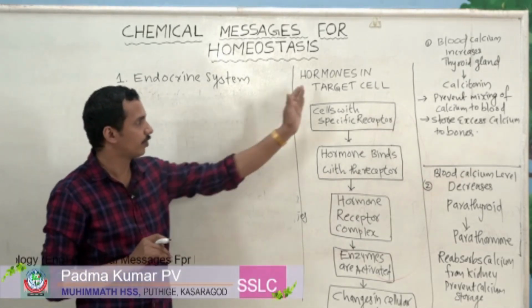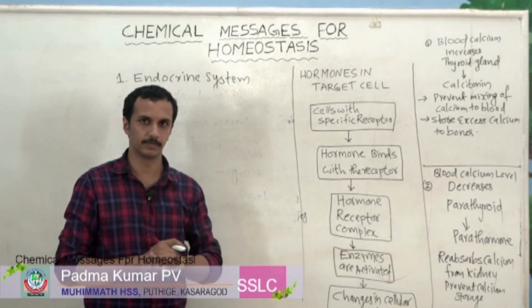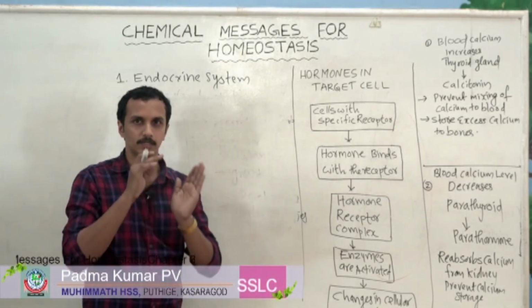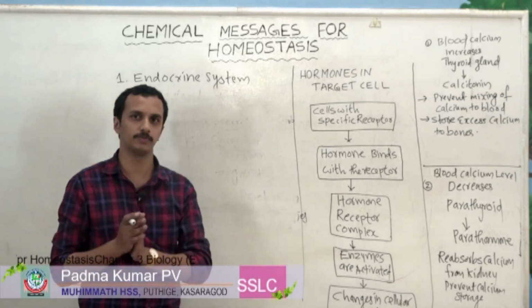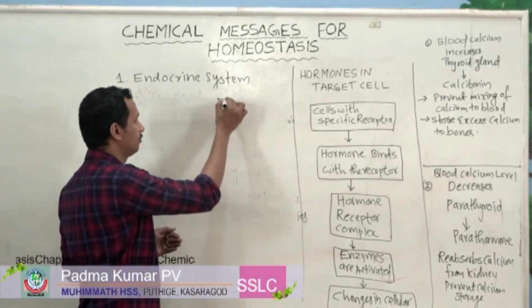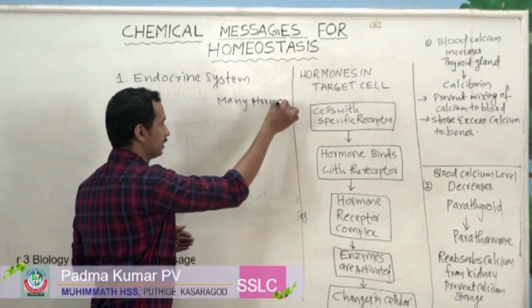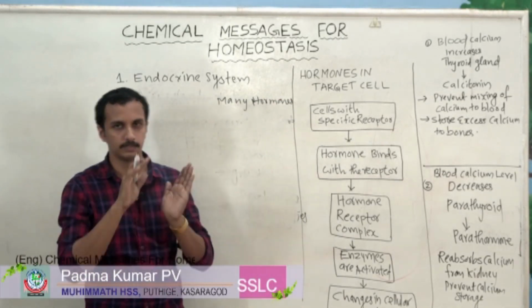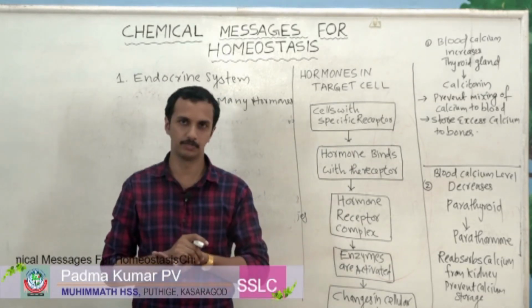Now let us discuss hormones in target cell. Then you may be having some doubt. What is it? There are different types of endocrine glands. So many endocrine glands are there, and many hormones will be present in our body, isn't it? If there are many endocrine glands, then there will be many hormones present in our body.